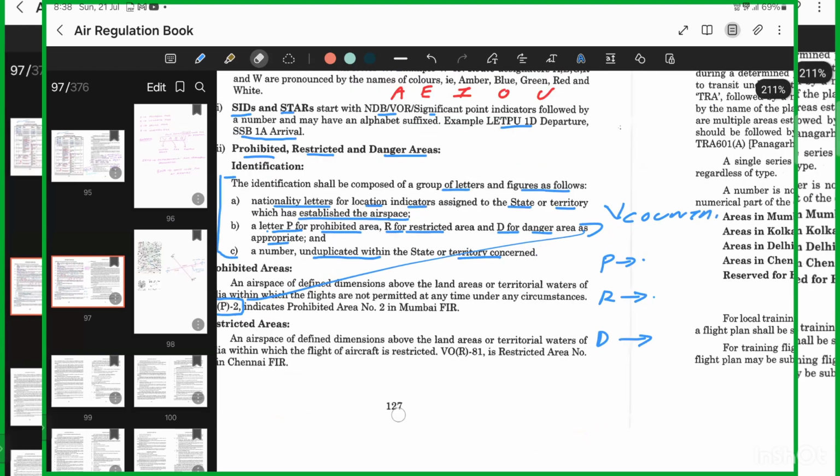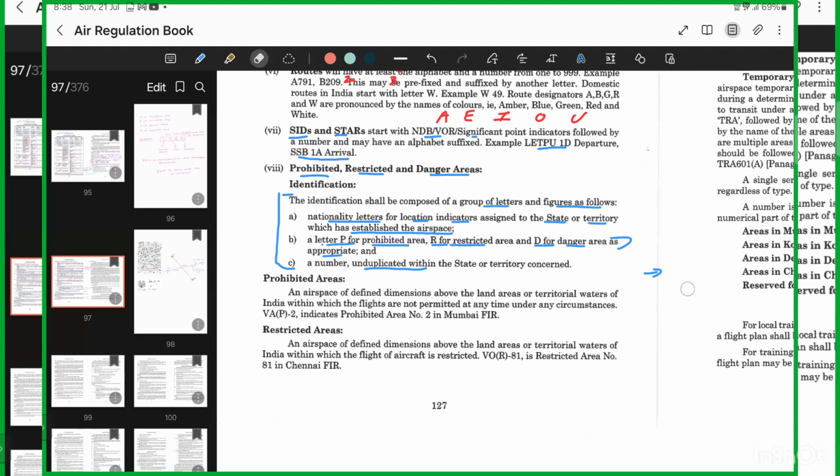Now, prohibited areas: an airspace of defined dimension above land areas or territorial waters of India within which flights are not permitted at any time under any circumstances. No matter what happens, you will never enter a prohibited area. Is that clear? Whatever the case is, you are not supposed to enter a prohibited area. Write down prohibited area.